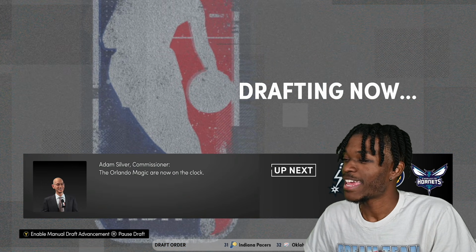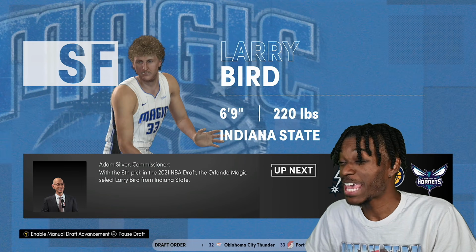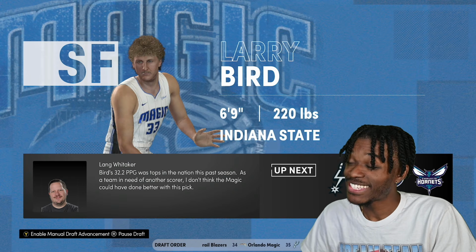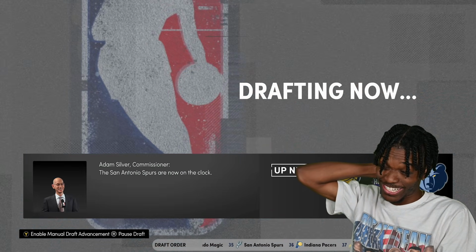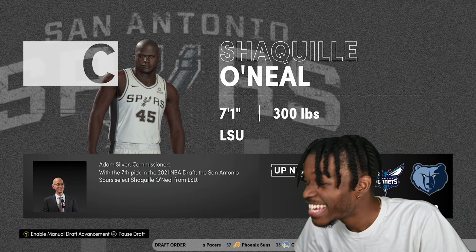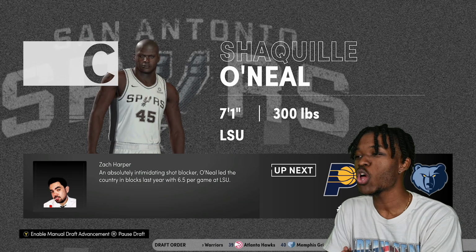LeBron and then MJ all the way at 6. Larry Bird is going to Orlando. Here we go. Is Tim Duncan really about to get picked 7th? If Tim Duncan gets picked 7th, I'm gonna be... That's so crazy. What are the odds? 7th overall pick, Shaq. They went with Shaq. They went Hollywood on Tim Duncan to pick up Shaquille O'Neal.